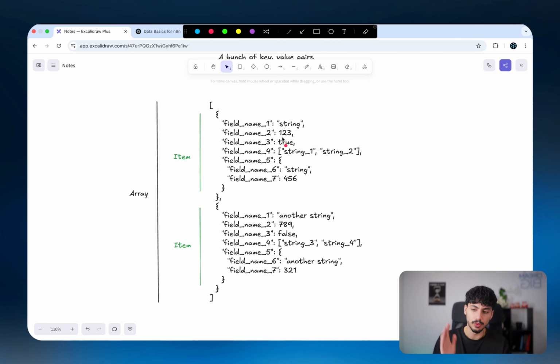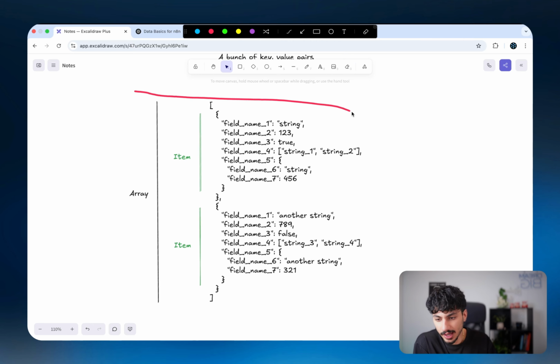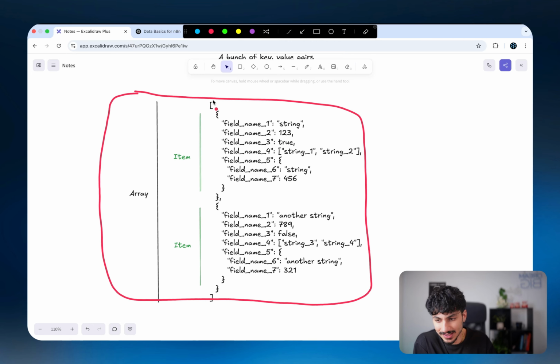And so I want you to pause for just a moment and take a close look at this. Understand exactly what's going on with the outer array having 2 items and each of those items being an object, and then that object having multiple fields or multiple keys, and each of those keys having a value, and those values being of different data types. And if you can understand what's going on in this one single box, you will understand almost everything you need to know when it comes to handling data inside n8n.